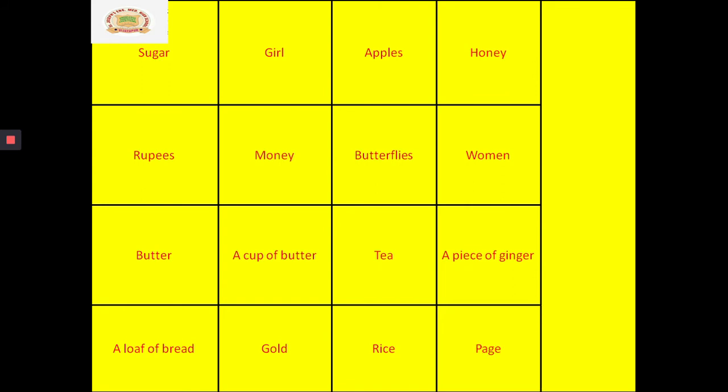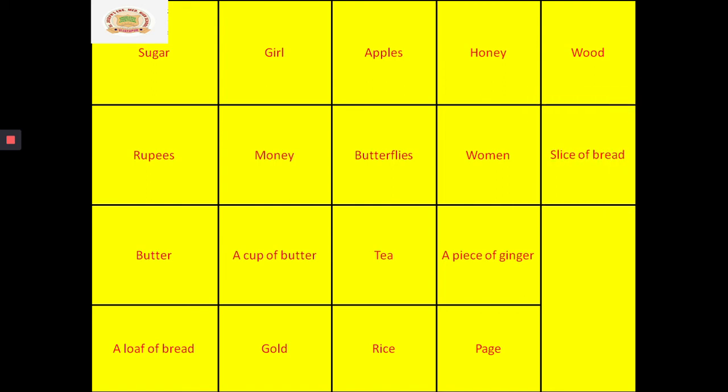Next one, page. Can you count the number of pages in your book or in your notebook? Yes, we can count the pages. Yes or no? So that is also countable. Wood. It is not countable. We cannot count wood. Yes, we can count logs of wood. We can say a log of wood. That is countable. But wood word is not countable. So wood word is uncountable.